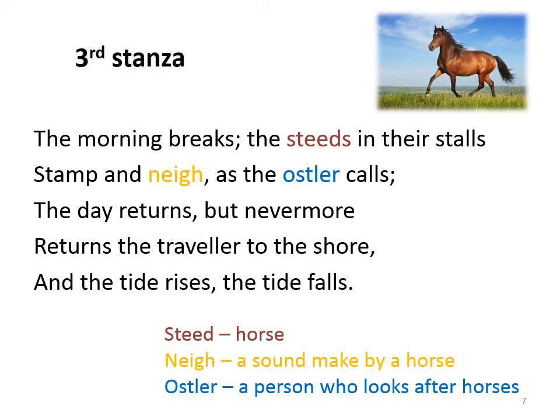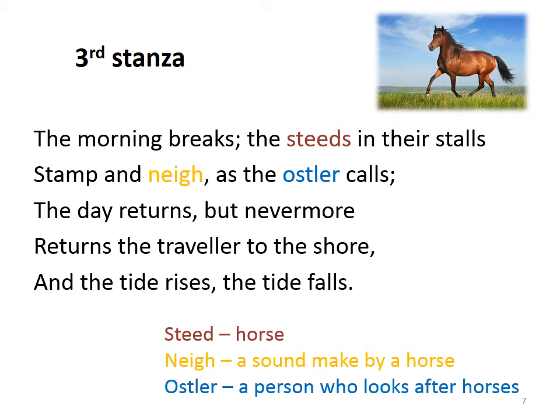I think you can remember, in the first stanza, we met that old traveller. And in the second stanza, it describes how night comes to the shore. Little waves in the sea erase the footprints of the traveller on the shore.